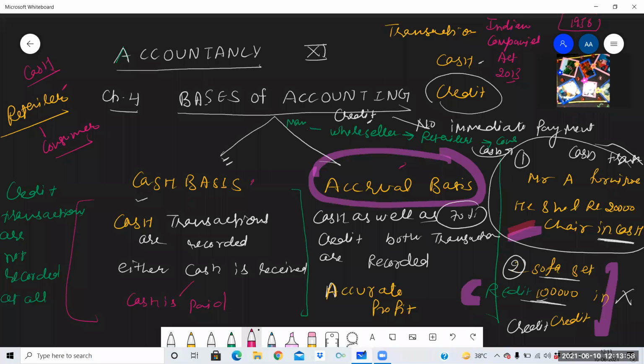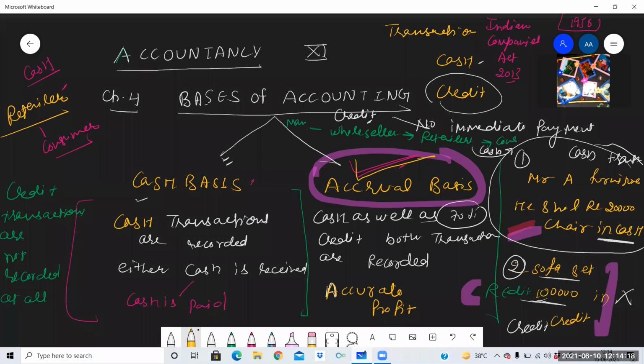So out of these two bases, which base is accepted by the Indian Companies Act 2013? It is a very important one-marker question. So it is the accrual basis only. Cash basis is not accepted by the Indian Companies Act 2013.